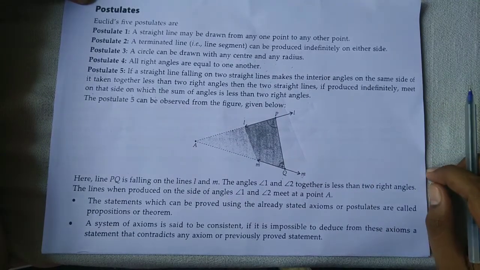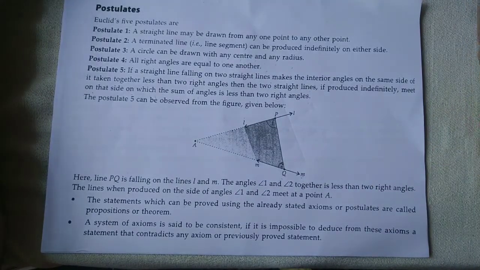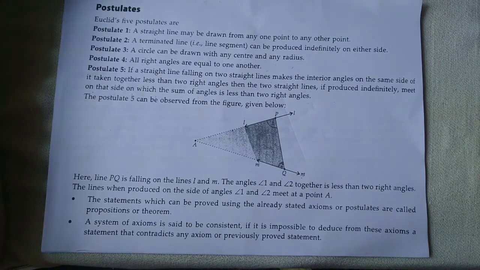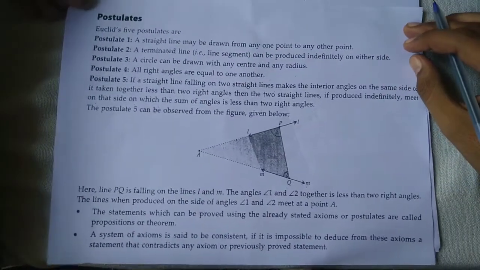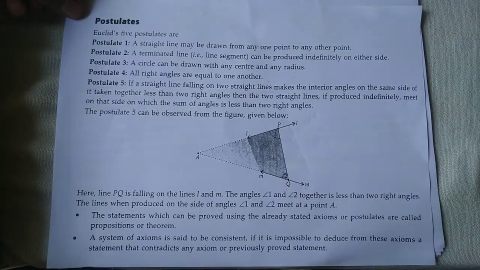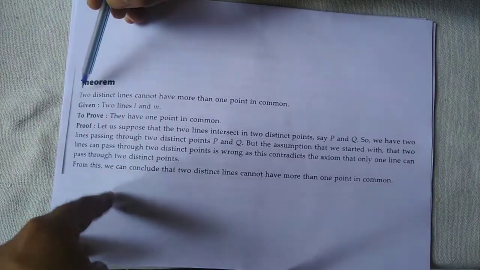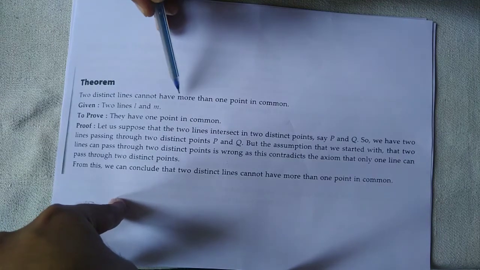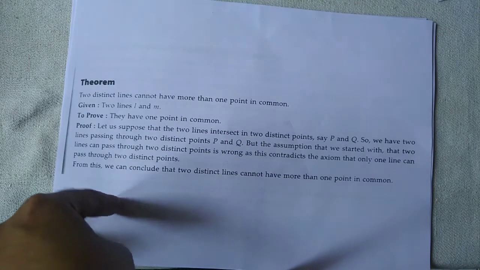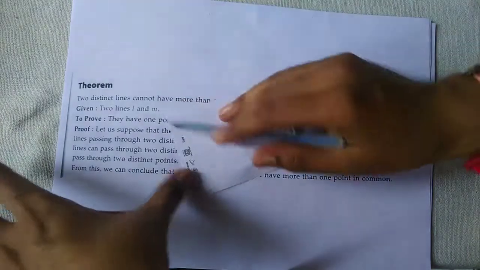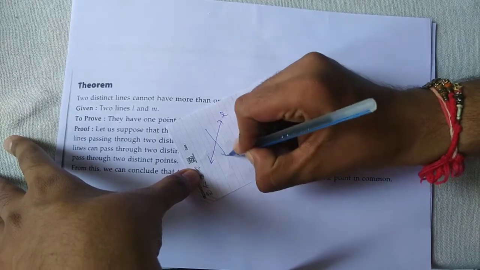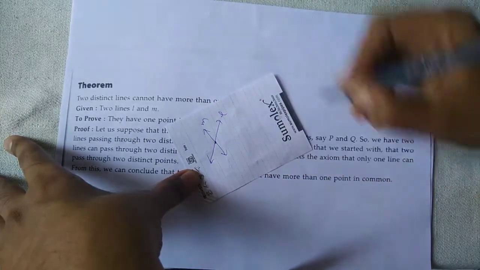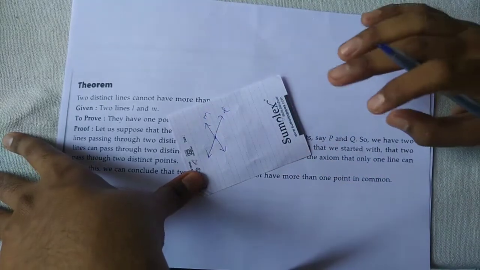Okay, we have listened. In the next video we have to study the next topic, theorem 1. Two distinct lines cannot have more than one point in common. Only simple things. Two lines L and M. Here is line L, here is line M. There is one point in common. Any 2 points in common is not possible.